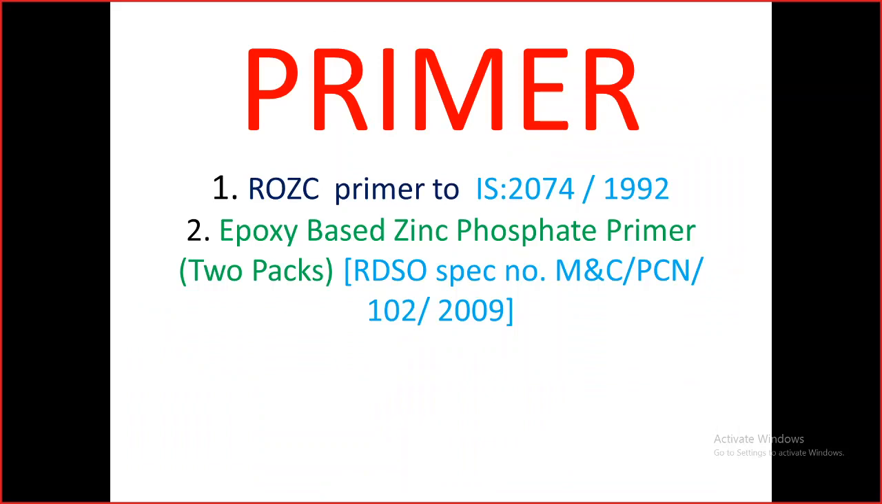So in the 5 steps we have discussed, that is the surface preparation, and applying the primer is the second thing. For all kit paint systems, we are using the ROZC primer, red oxide zinc chromate primer, to IS 2074, 1992. And in the case of the PU paints, we are using this epoxy based zinc phosphate primer, that is the twin pack system. Base and hardener will be there.